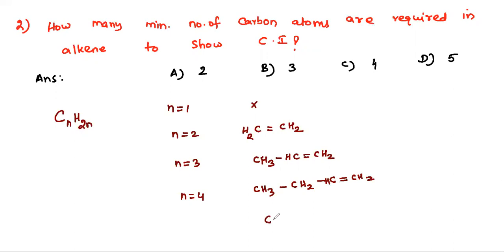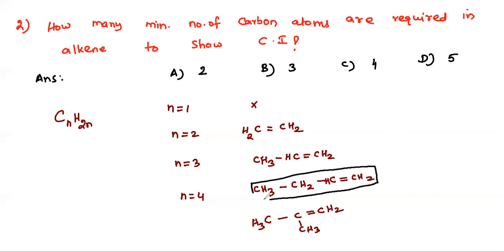Is any other compound possible? I'm writing only the skeleton, C=C, with CH3. Now tell me what kind of isomerism they show. Here, what is the parent chain length? It's 4: 1, 2, 3, 4.